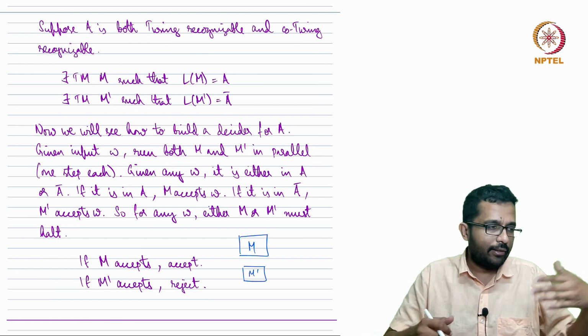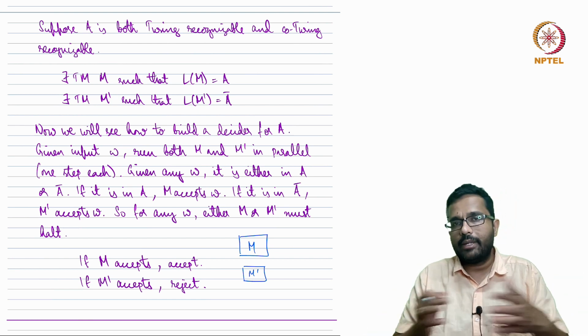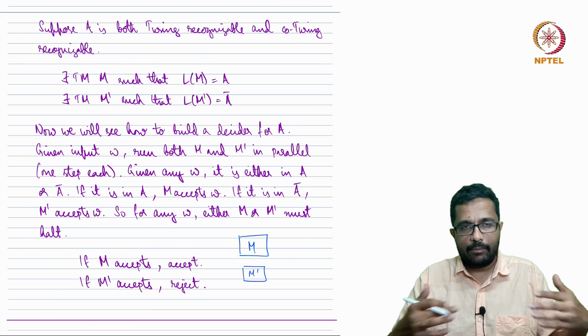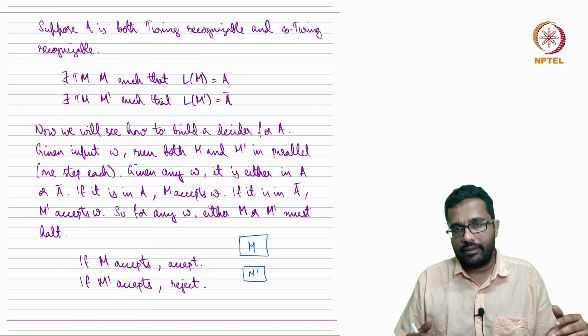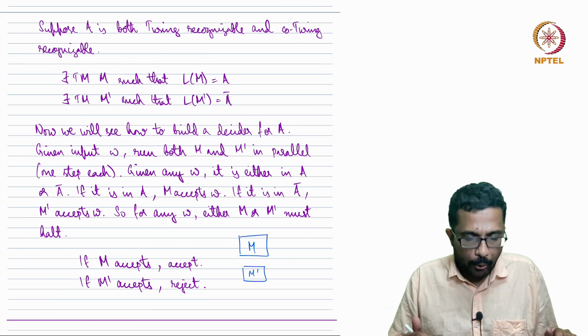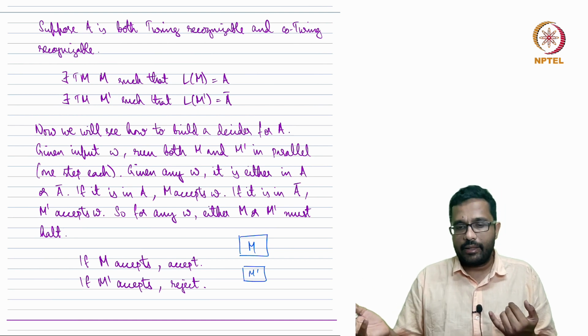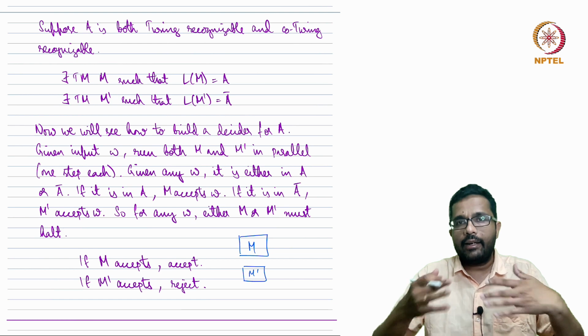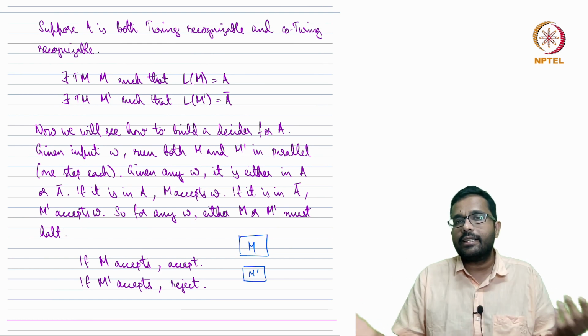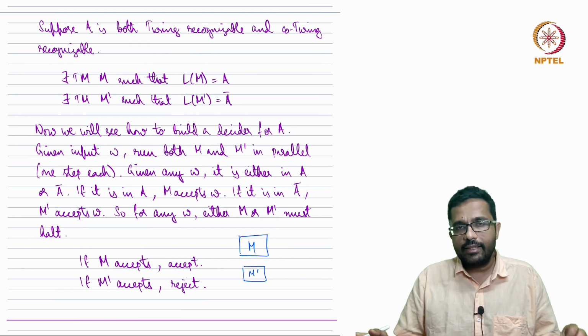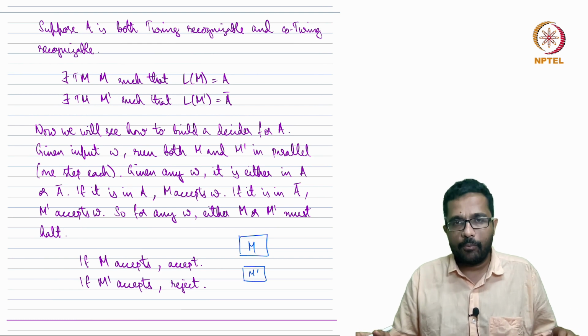Instead, we will run one step of M, one step of M prime, and so on, so that both of them progress in computation. The point is this: given any string, it is either in A or in A complement, because A complement is just defined to be everything that is not A.